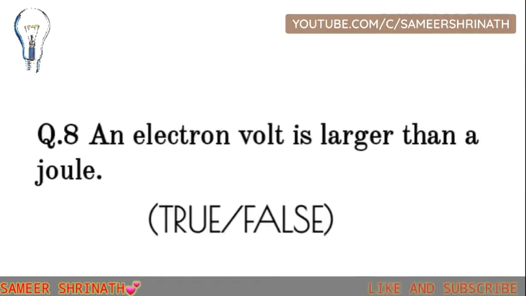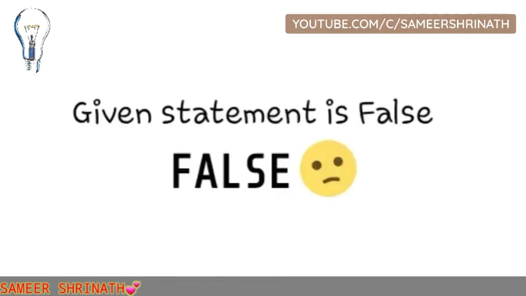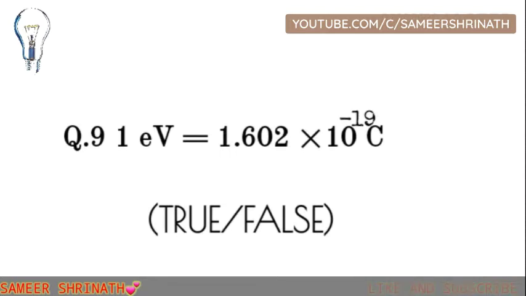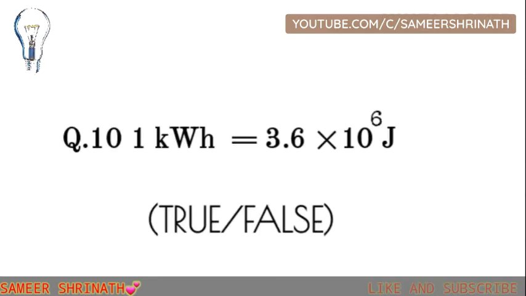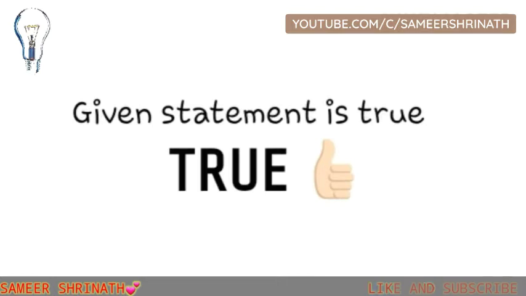Now question 8. An electron volt is larger than a joule. You have to answer, and the answer is false. You will know in the next question. 1 electron volt is equal to 1.602 into 10 to the power minus 19 coulomb. Is it true? No, it's false, because it's 1.6 into 10 to the power minus 19 joules. 1 kilowatt hour is equal to 3.6 into 10 to the power 6 joule, and it's true.